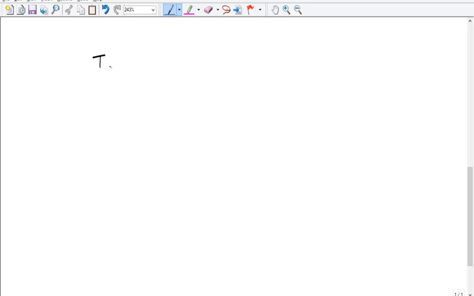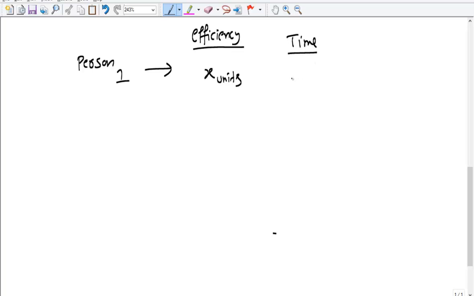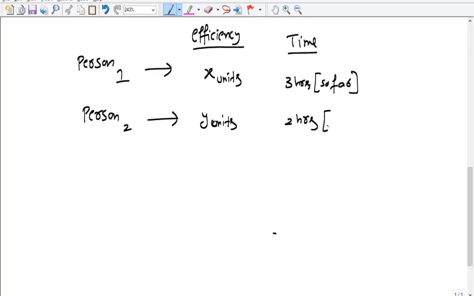Now let's say typist 1, or person 1, has started some work. Now we have no idea about his efficiency per hour. I say x units, or he can type x pages. Now the time he has worked so far is 3 hours, only so far. And the second person, you have no idea about his efficiency, you can take that as y units, and he worked only for 2 hours so far.